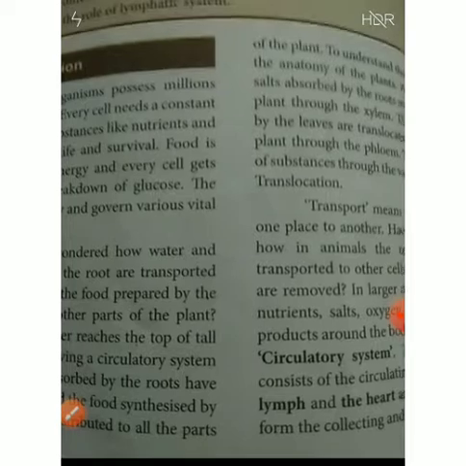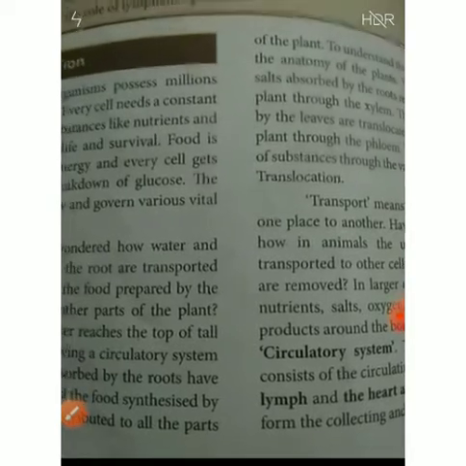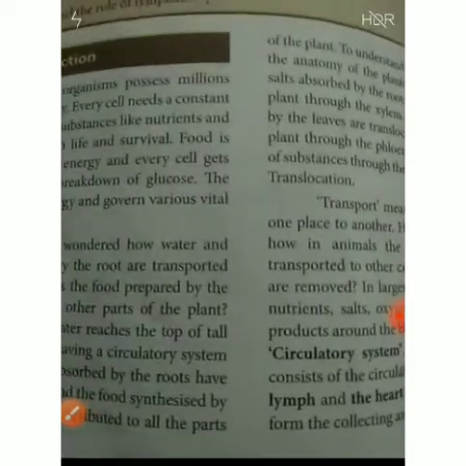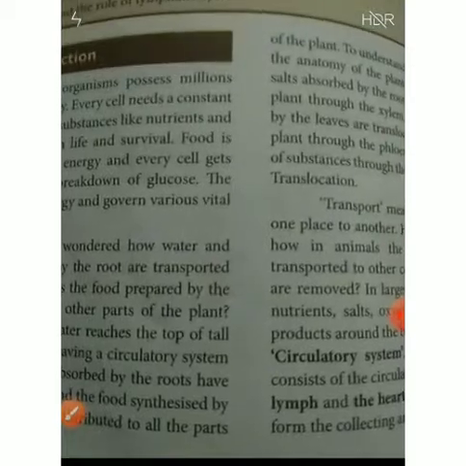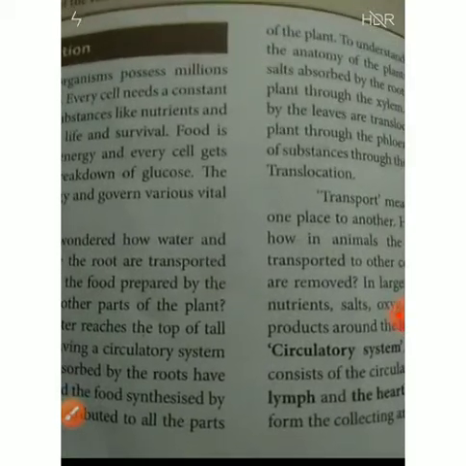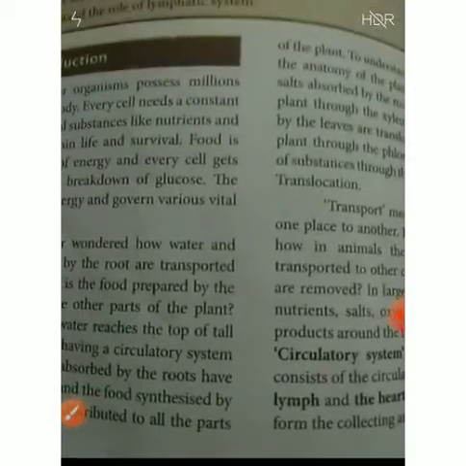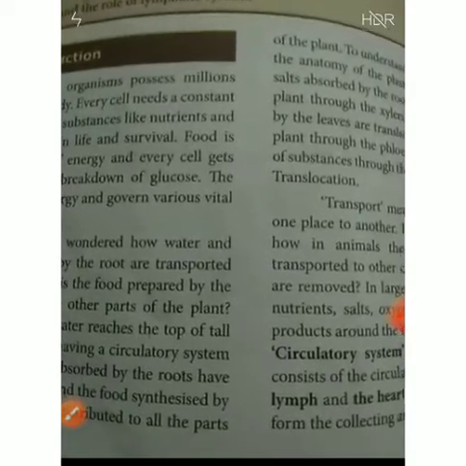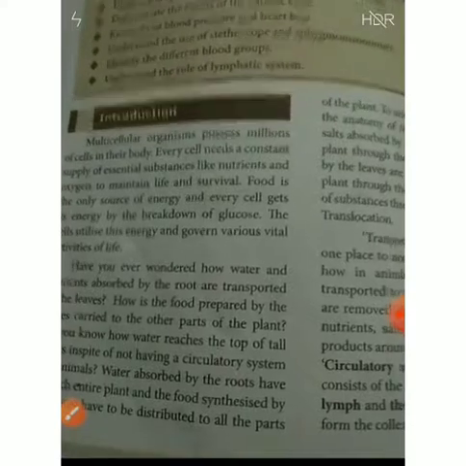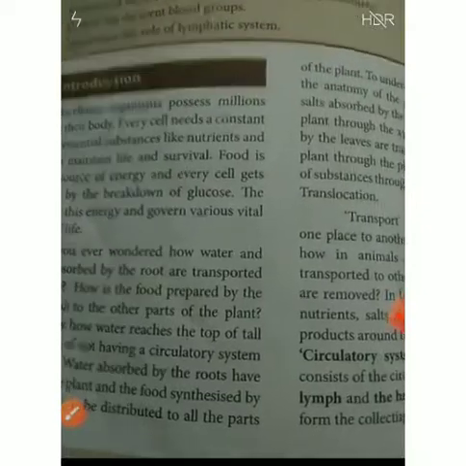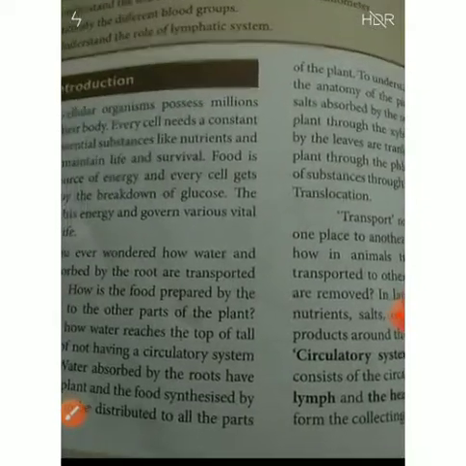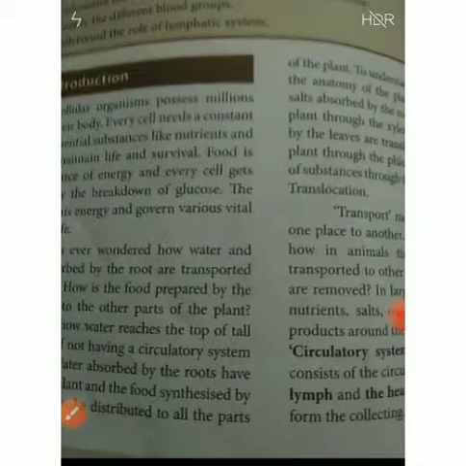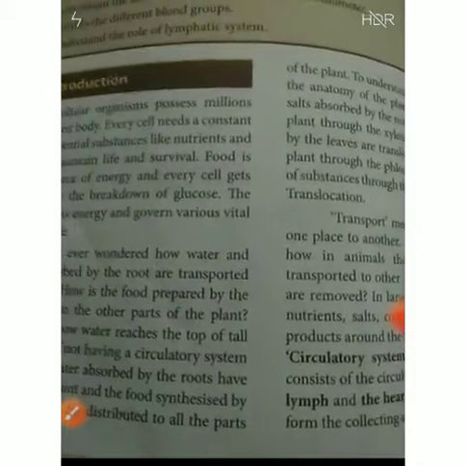So in a plant it is transportation; in animals, for the transport of energy, we are using the term circulation. In this lesson we are seeing how water, minerals, and all the energy molecules pass from one part of the plant to another part, and from one cell to another cell of plants and animals.